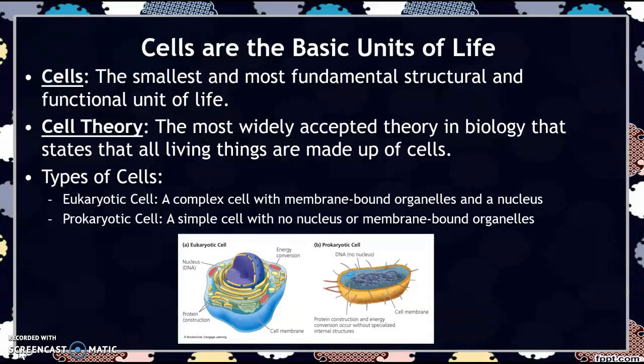There are two major types of cells. We have eukaryotic cells, which is a complex cell with membrane-bound organelles and a nucleus. We also have prokaryotic cells, which is a simple cell with no nucleus or membrane-bound organelles. If you had me for bio, and probably any other bio teacher would say the same, there's that little rhyme, pro means no, to help you remember.